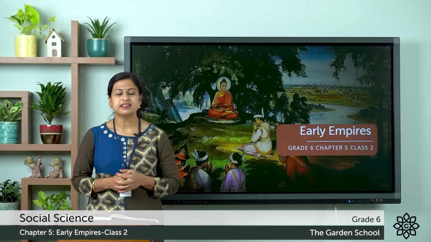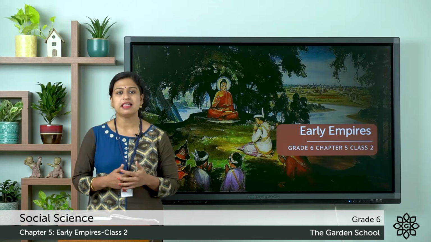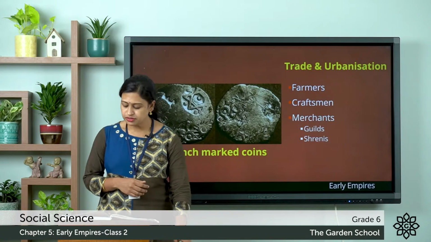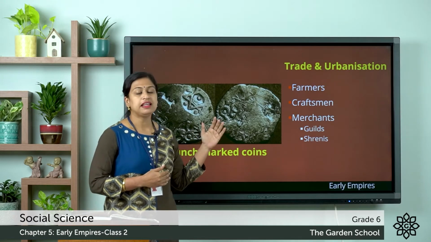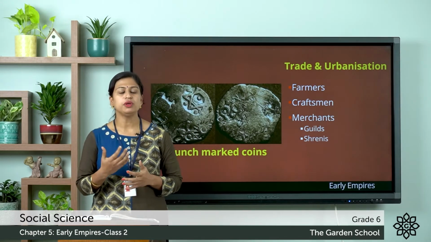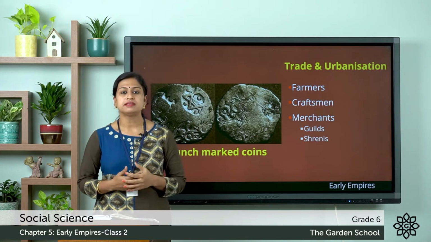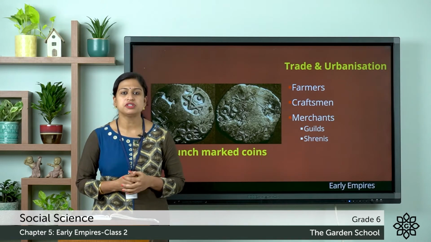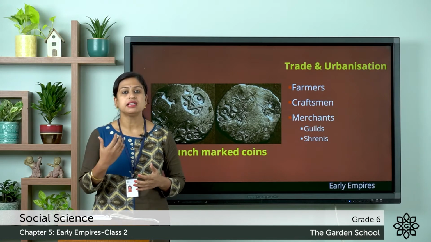So, in the previous class, we were discussing the two forms of government of the Janapadas and the Mahajanapadas. And we also discussed agriculture and taxation. So, today we will continue from page number 45 and we will be discussing trade and urbanization. What do you understand by trade and urbanization? Here, trade means buying and selling of goods and services, and urbanization means making an area urban. That means making an area develop.